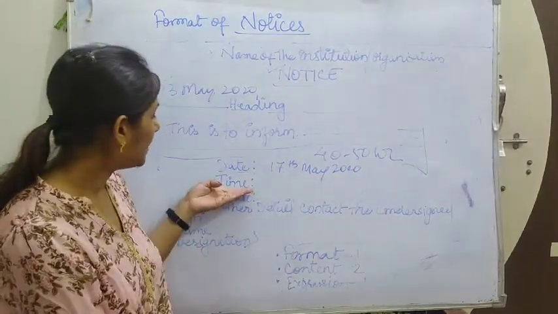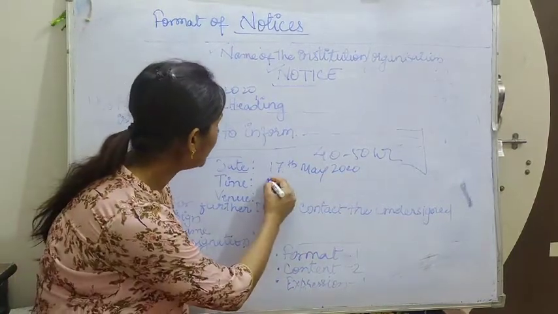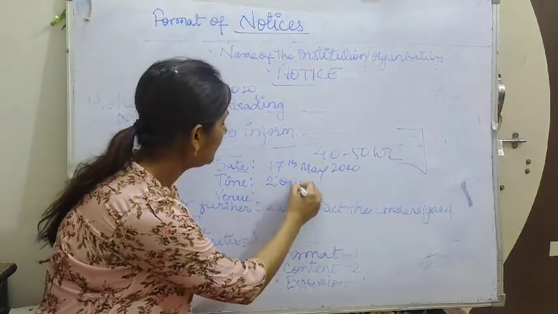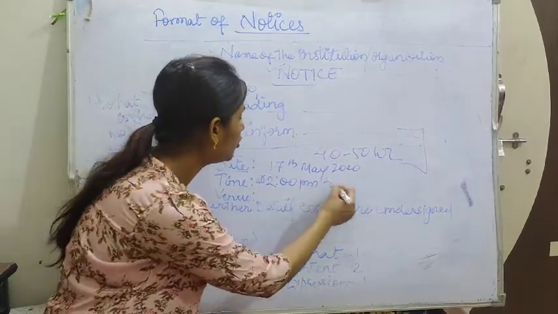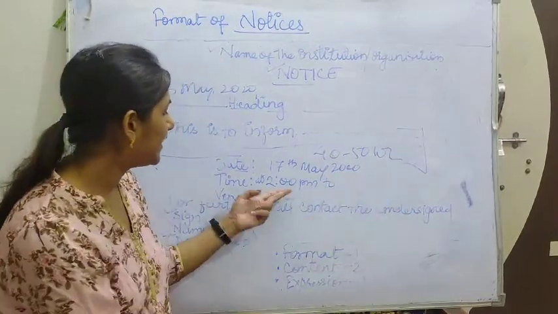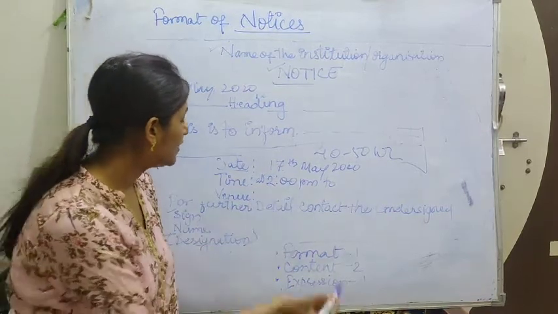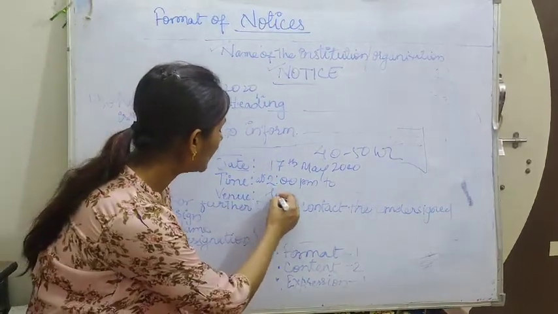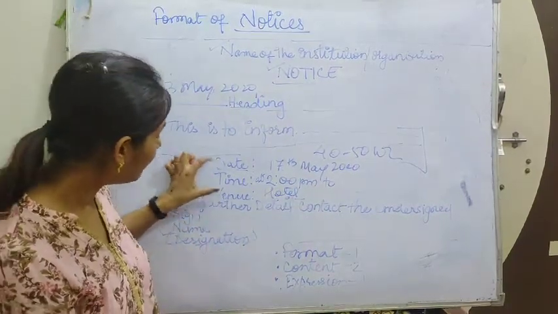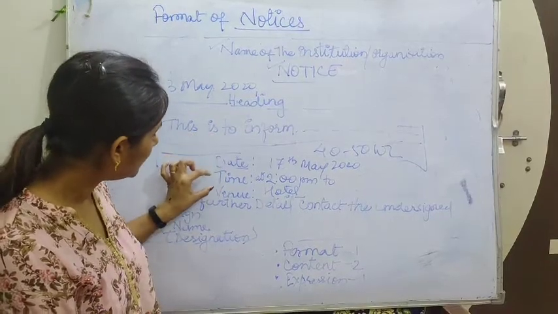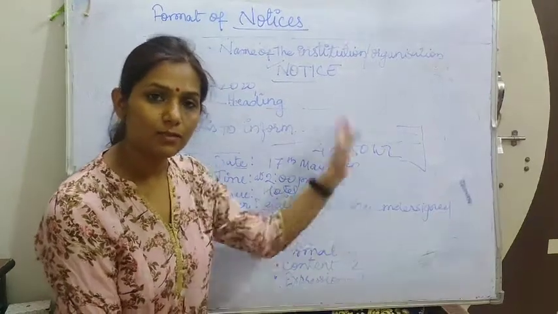Okay. Now time. Suppose a meeting is going to be held, so here you would cover something like 2 PM sharp, and 2 PM until however long the meeting lasts. Then you will have to write the venue. Suppose the venue of the meeting is any hotel or any school, so you can cover it. These are very important things. Every time you are writing a notice, these points should be mentioned. This is the basic difference. As I've told you in the previous videos, these notices will be different.